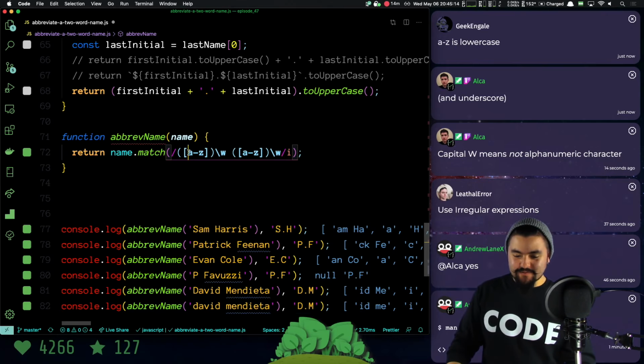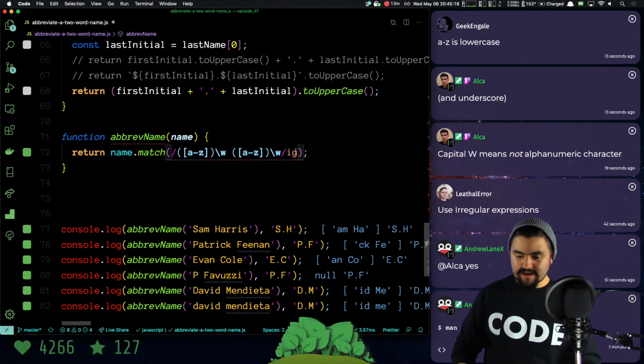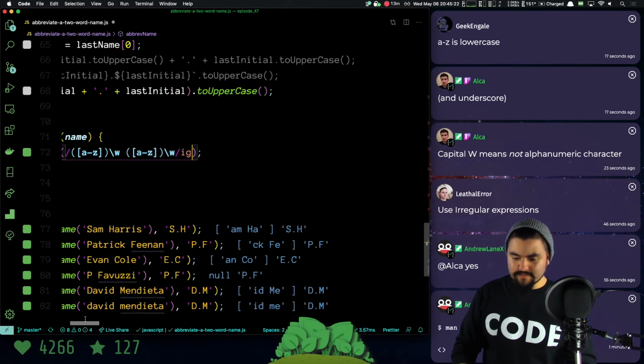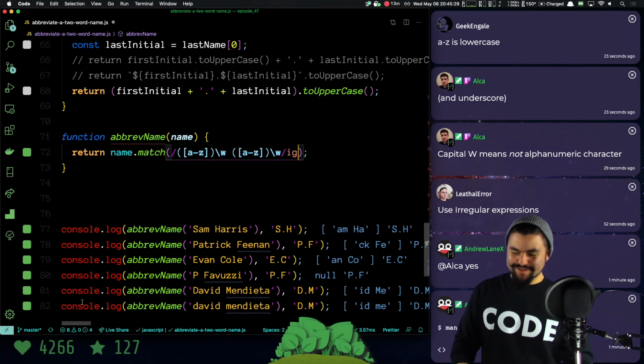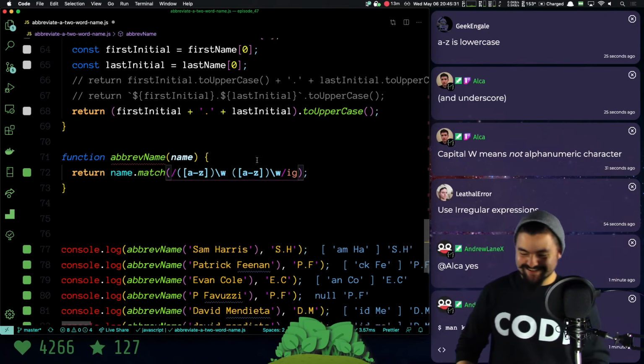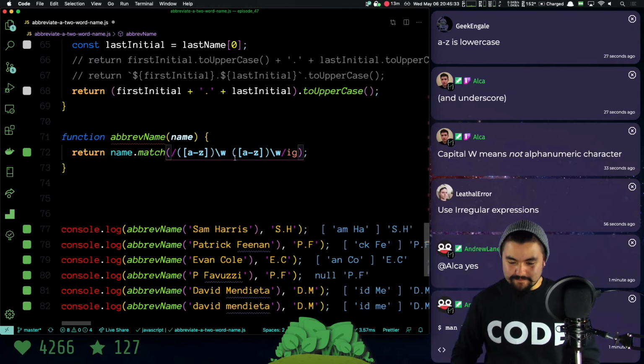A to Z will be lowercase, but I am doing a case insensitive search, which will match uppercase as well. We can see that right now I'm getting back an array with the last part of the string. This is not how you do it. This is not at all how you do it. Actually, I could do this.